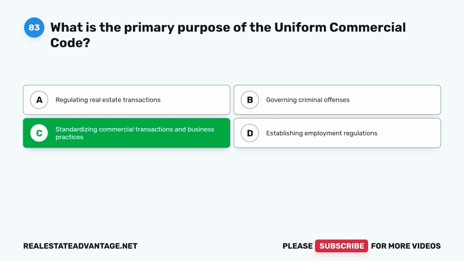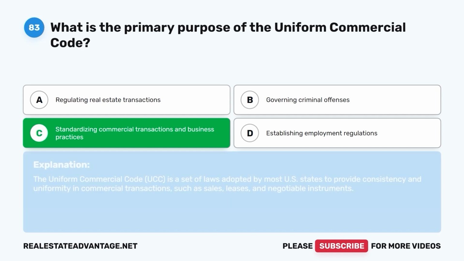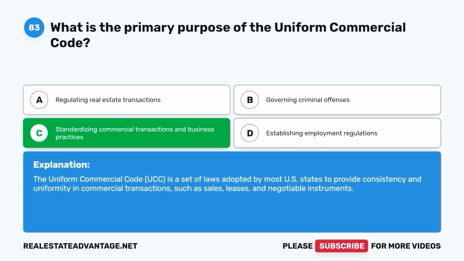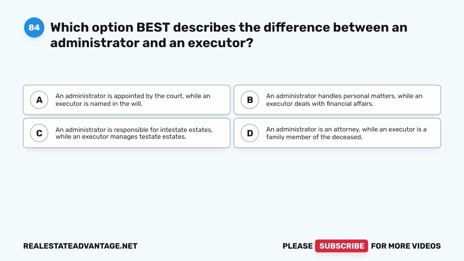The correct answer is C. Standardizing commercial transactions and business practices. The Uniform Commercial Code, UCC, is a set of laws adopted by most U.S. states to provide consistency and uniformity in commercial transactions, such as sales, leases, and negotiable instruments.